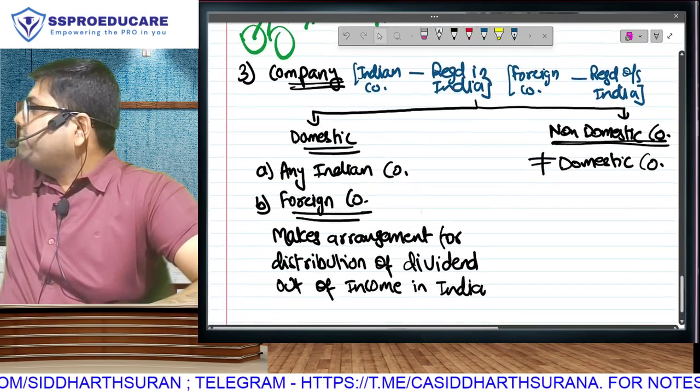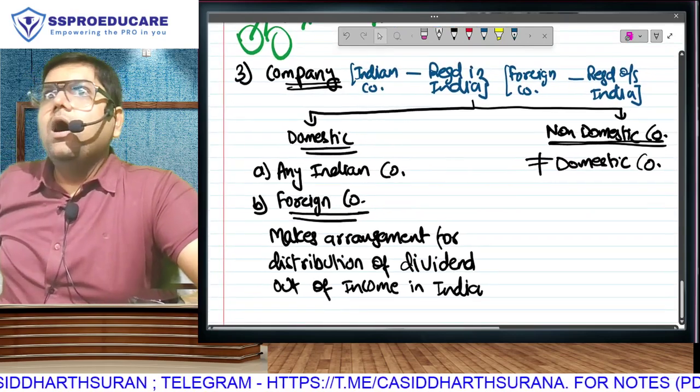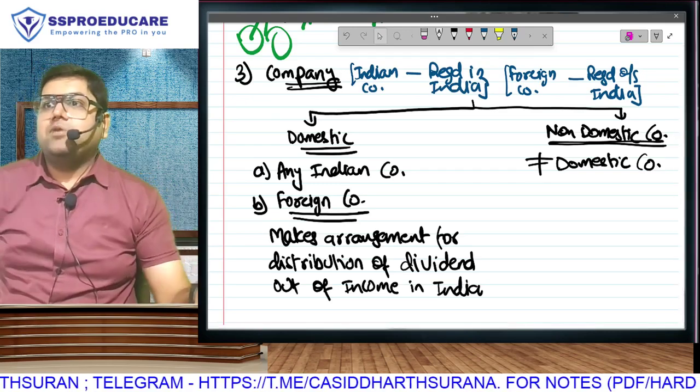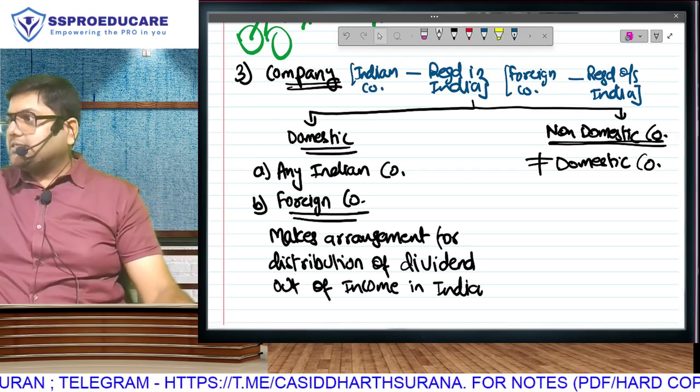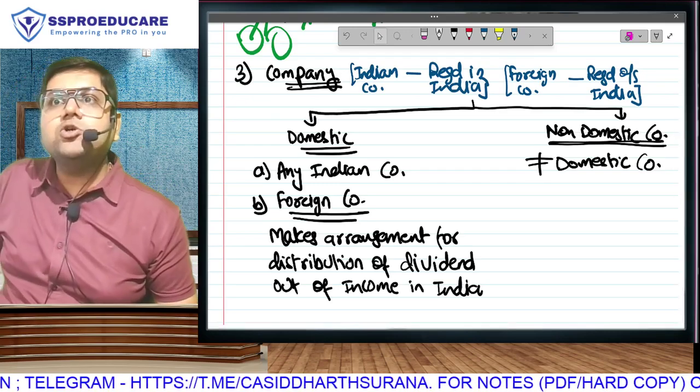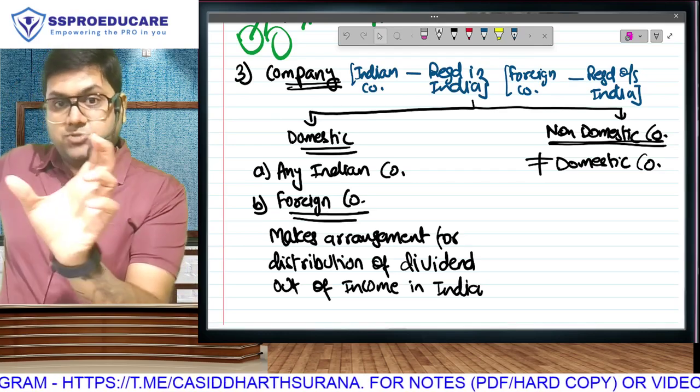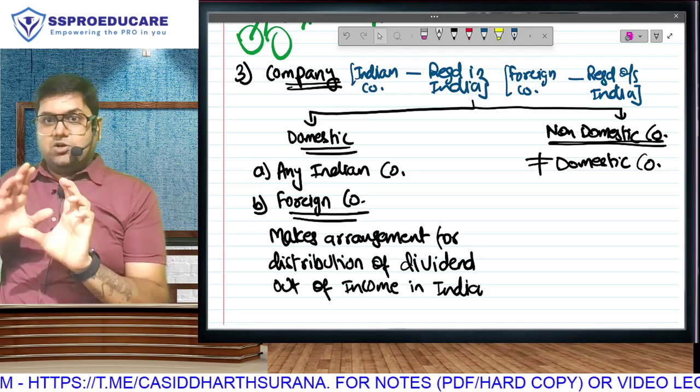This is point 3 of which list? Person liable to pay tax. Is a domestic company liable to pay tax? Yes. And is a non-domestic company also liable to pay tax? Yes. Wait. Here we are writing it. Now listen. The question is, sir, a non-domestic company.